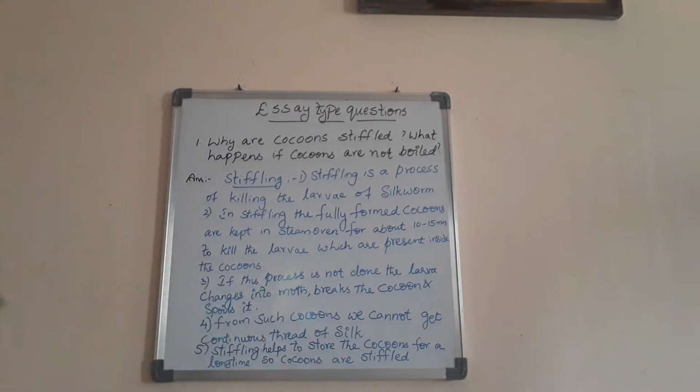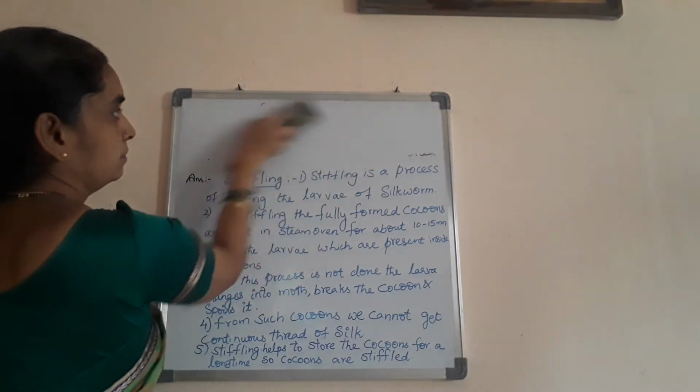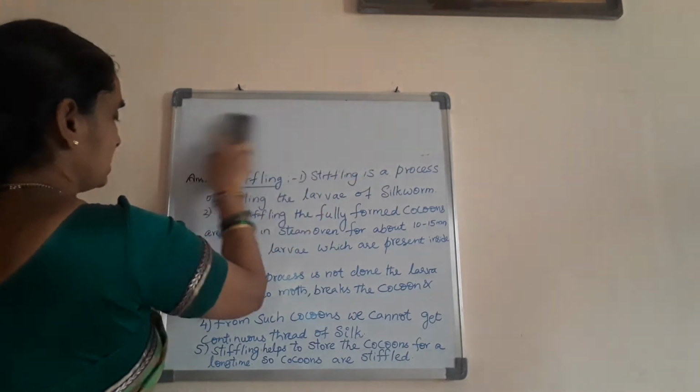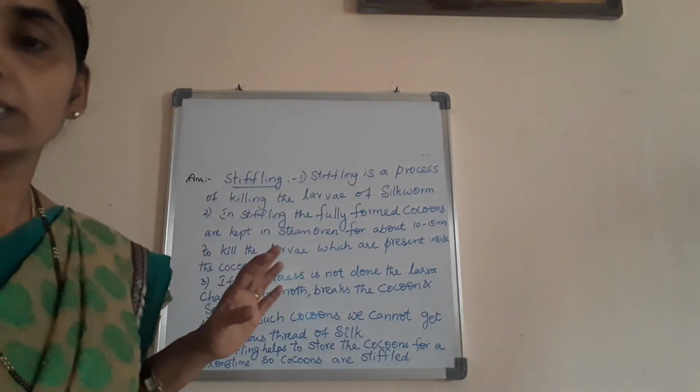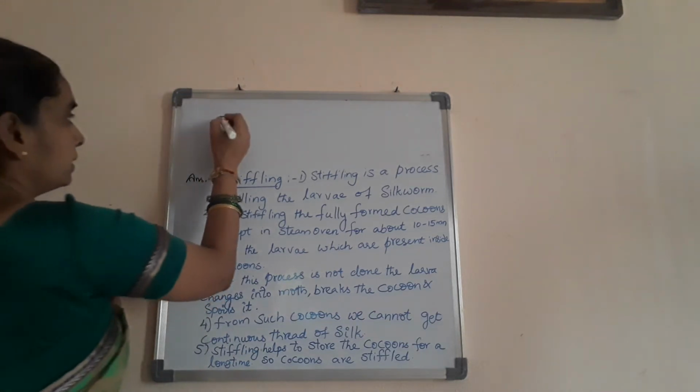You write down this point. Last, sixth point, you note it down. The cocoons are to be boiled to loosen the fiber.